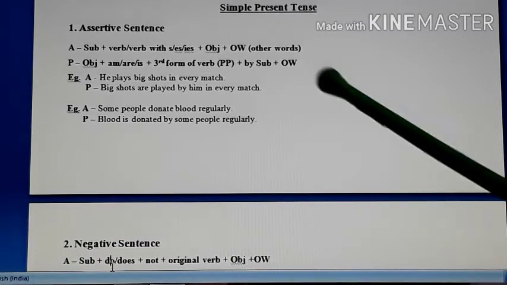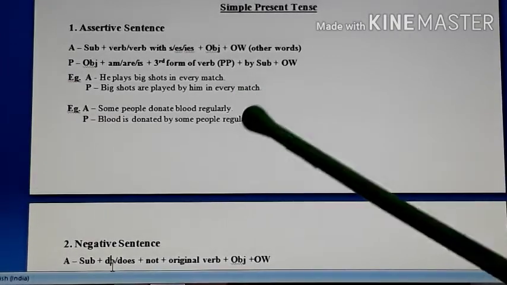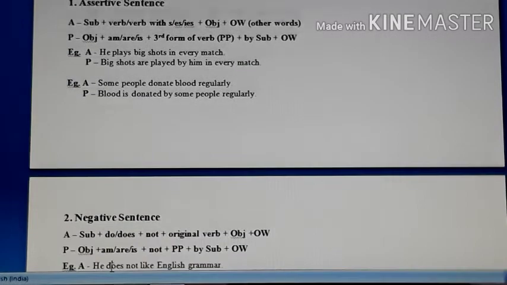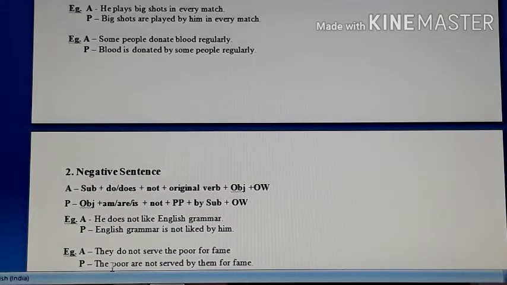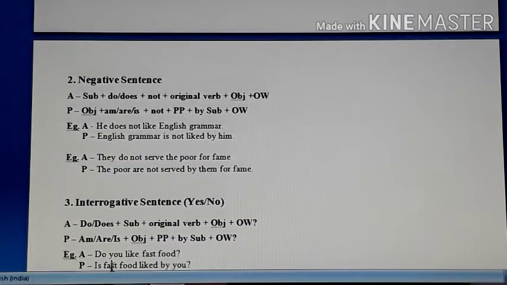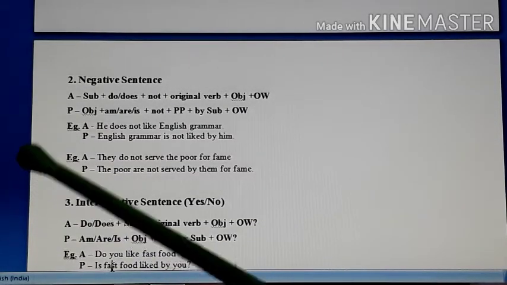So I hope your assertive sentences are quite clear with these examples. Now we move on to the negative sentence. Okay. In simple present tense only, how negative sentences are converted into passive voice. So look at the example structure over here once again.